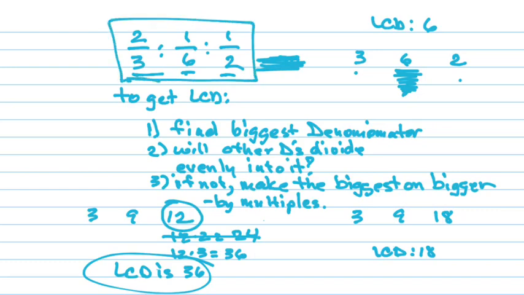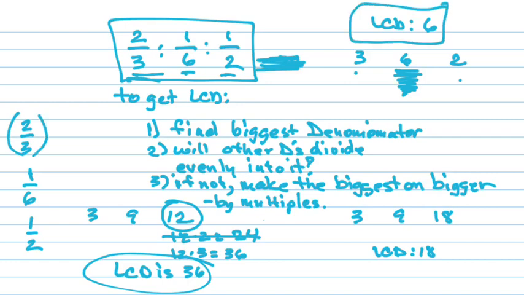All right. So our fractions are 2/3, 1/6, and 1/2. And we need to multiply each one of them by what was my LCD in that case? 6. So 6 times 2/3, 6 times 1/6, 6 times 1/2. And it's fine that I'm multiplying them by something because I'm keeping it in proportion, keeping the ratio true, because I'm multiplying them all by the same thing.